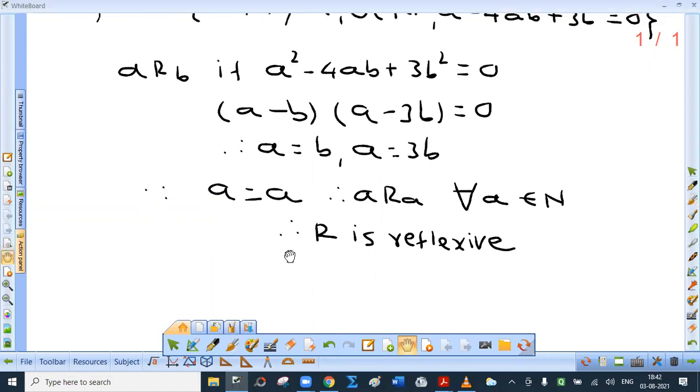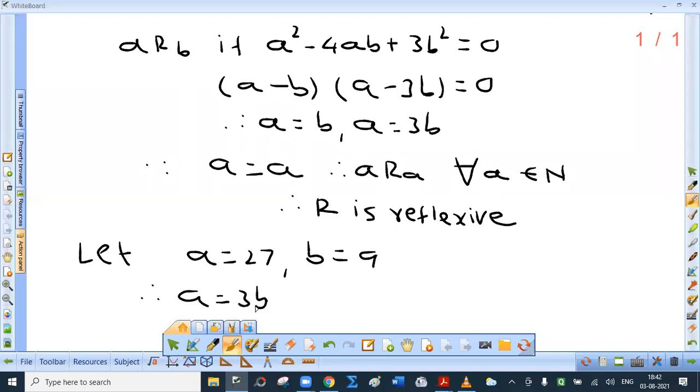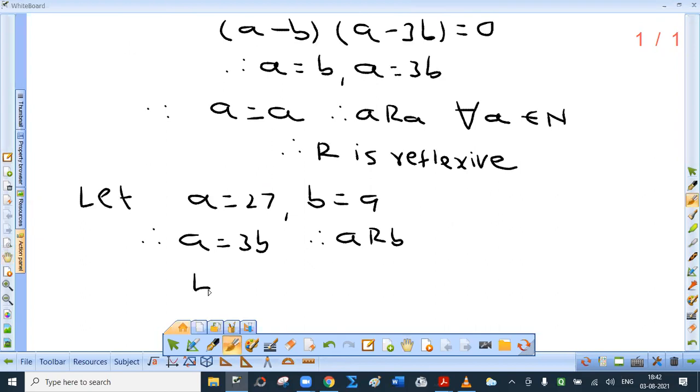Now we have to consider particular values. Let A be 27 and B equal to 9. So I have taken A as 3 times B. So A equal to 3B. Therefore, A is related to B. Now, next part is interesting. B is not equal to A. B is not equal to 3A also. Therefore, B is not related to A.